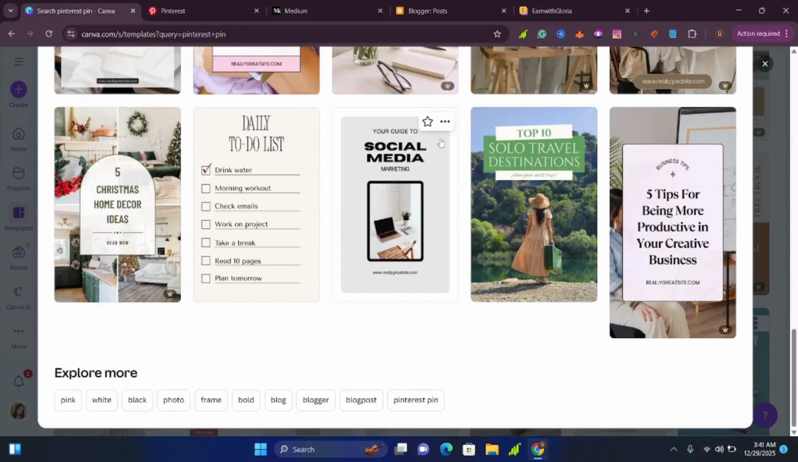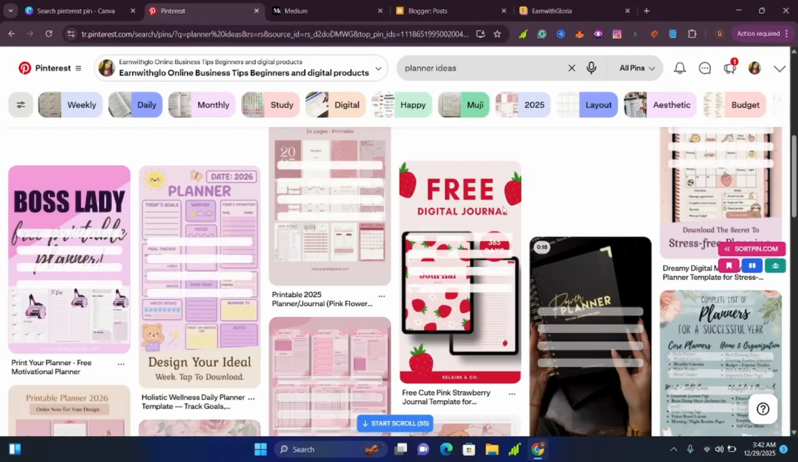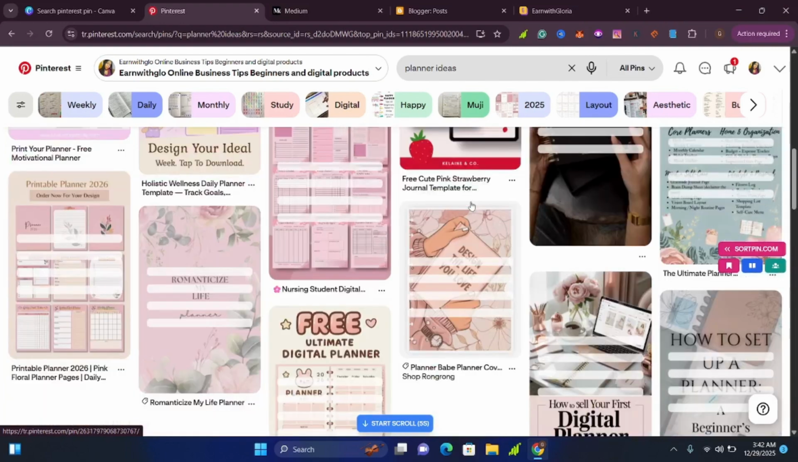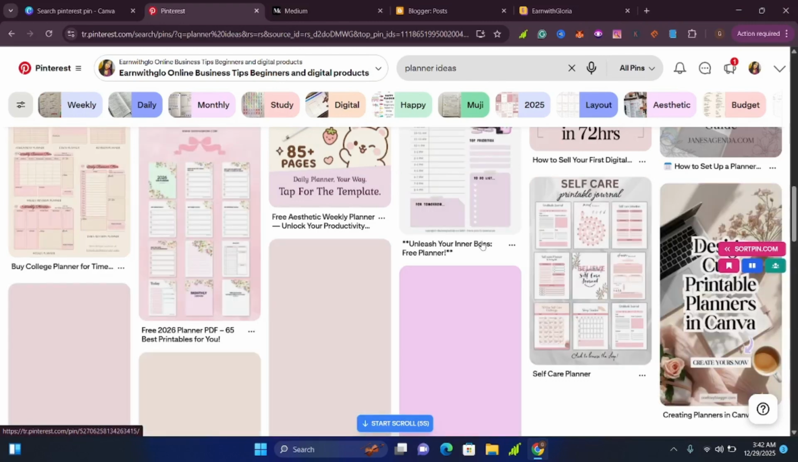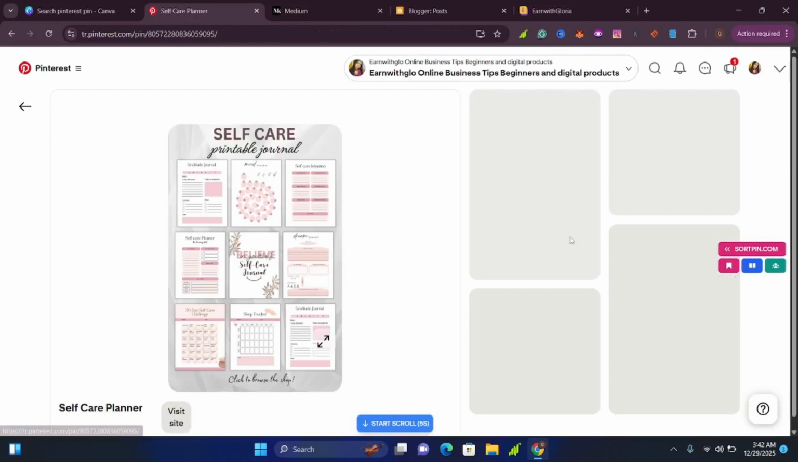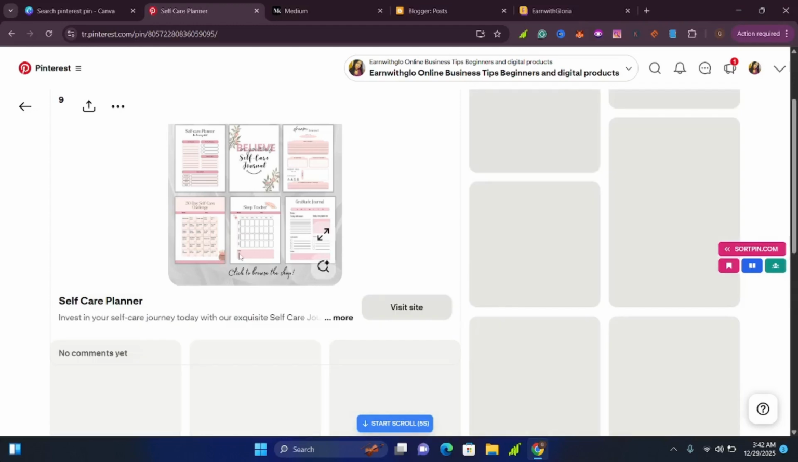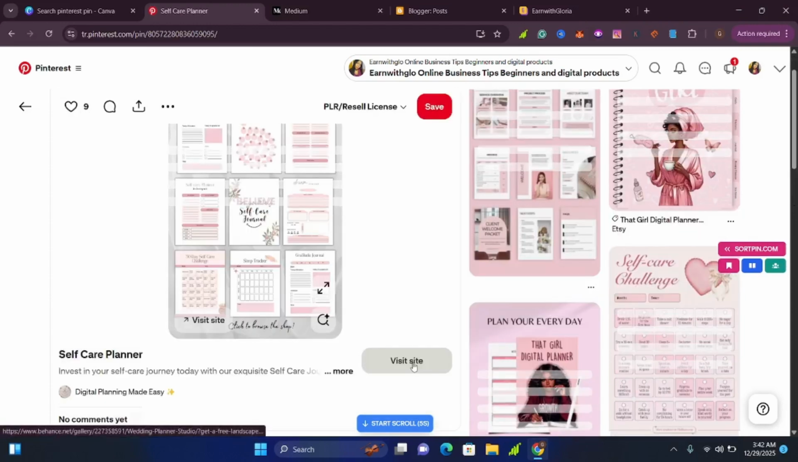You can even also use product mockups like this. And the good thing about using Pinterest, you can either use Pinterest to link to your digital product directly, or you can link it to a blog. For example, if you see here different people, they have created these pins and they are linking somewhere. Yes, they are either linking to a blog or to the digital product itself. So as you can see here, when we click on visit site, this person created this pin. It's about a self-care planner, and when we click here, it's going to take us to their site.